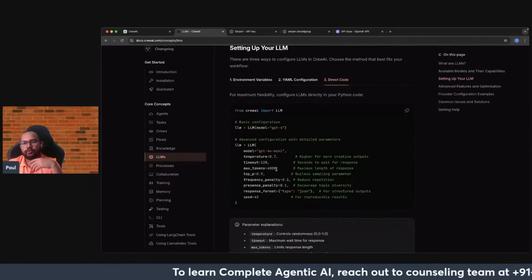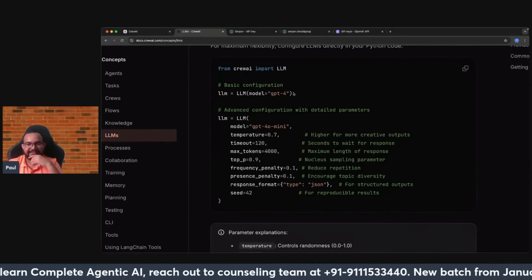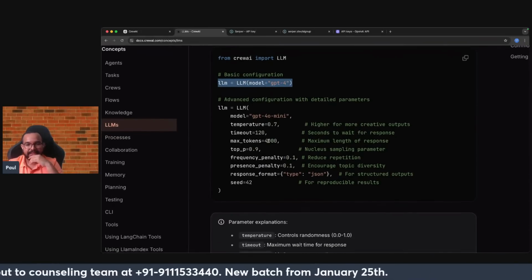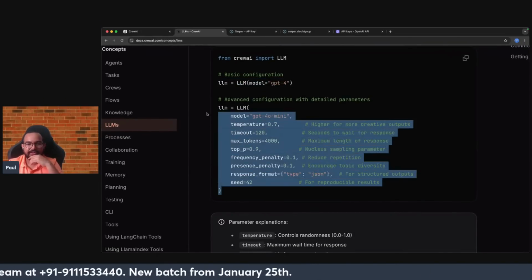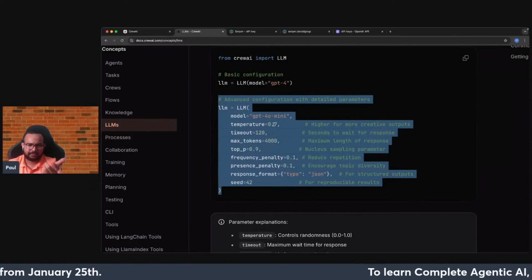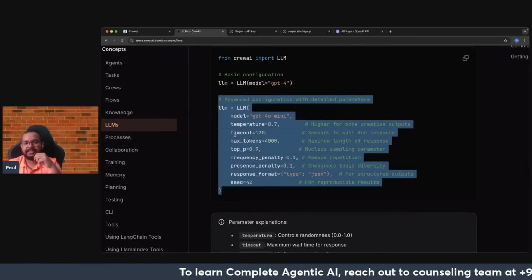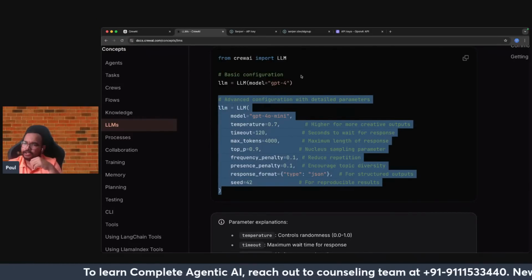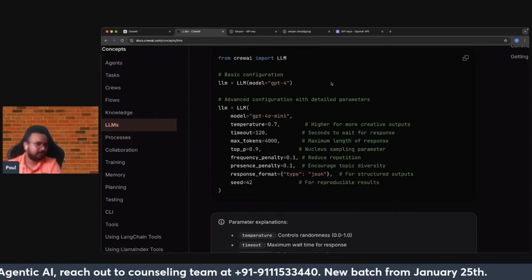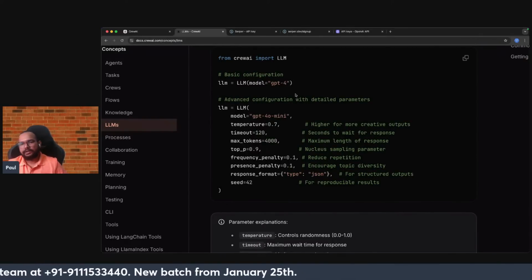In the code part, you can see one is the basic configuration that I have written, and then comes your advanced configuration with all the different arguments that you can test. Temperature is one of the most common ones: the higher, the more creative. Then timeout is also there, max tokens. All possible configuration. But for now, I'm not adding all those advanced configurations. I'm just keeping it as a basic simple one.